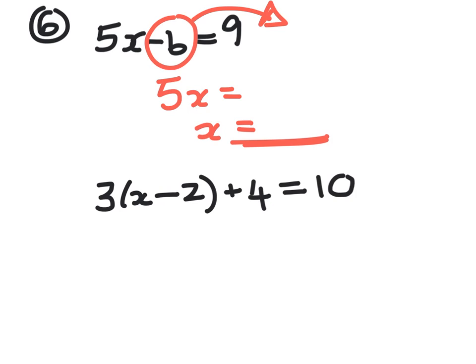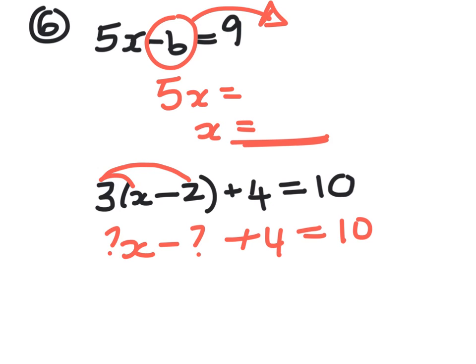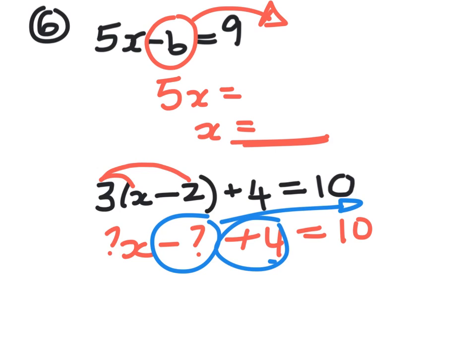The second one's a wee bit different this week. You have to do the 3 times the x, you have to do the 3 times the 2, but don't do anything with the 4, just leave it as an add 4. So get your number of x's, take away your other number, so you can get that by doing the 3 times, add 4 makes 10. Now what you need to move over is this number and the plus 4. So if you move those over, you'll get so many x's equal a number, you can work out what x is.